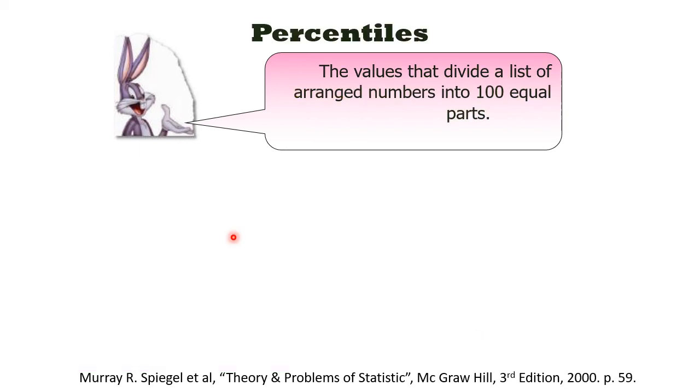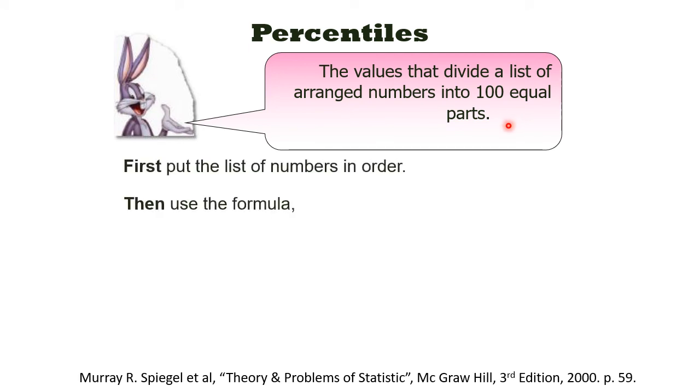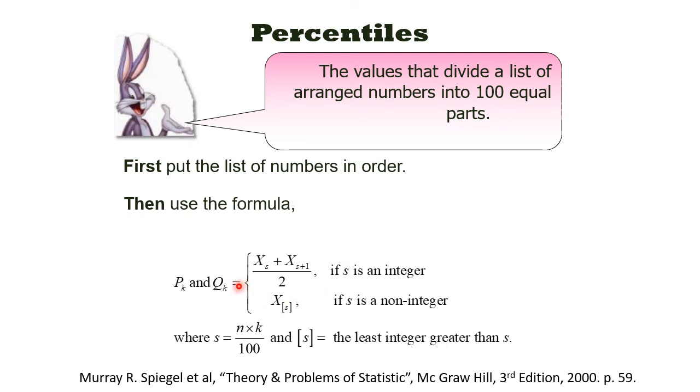Same also for percentile. If for quartile we divide by 4, for percentile we divide into 100 equal parts. Percentile and quartile are quite similar because we still use the same formula, except for this one. Previously for quartile, we use nk over 4 to find s. Here for percentile we use nk over 100 to find s. So that's the only difference between quartile and percentile.